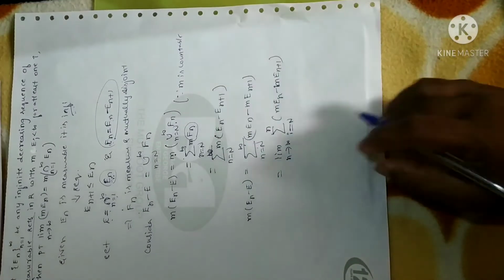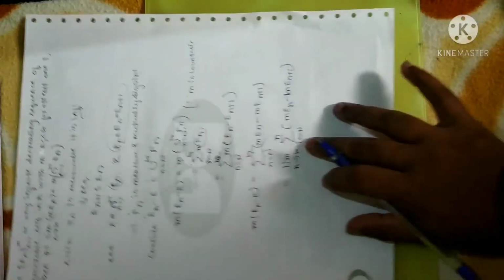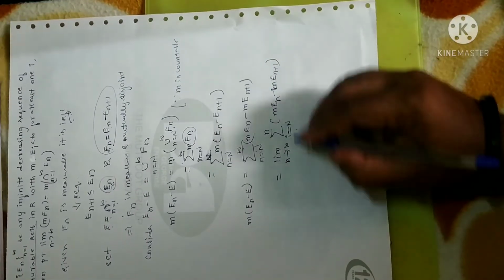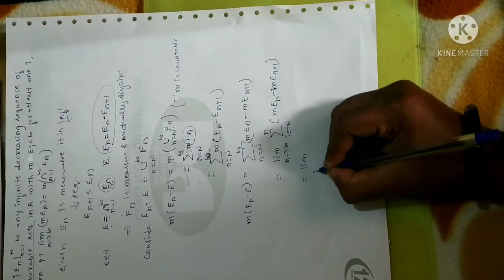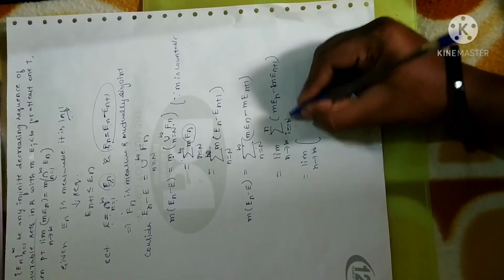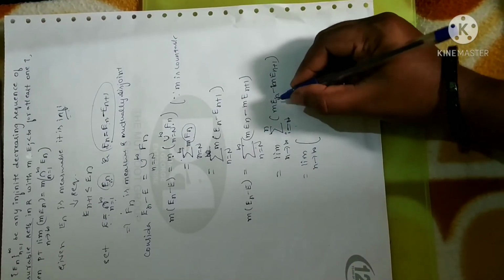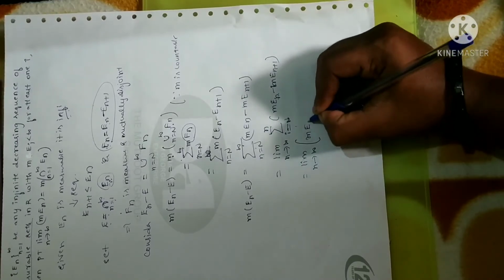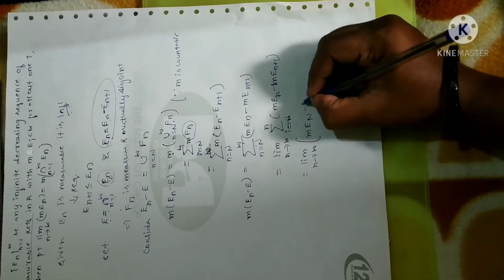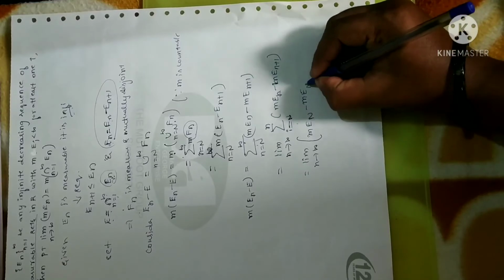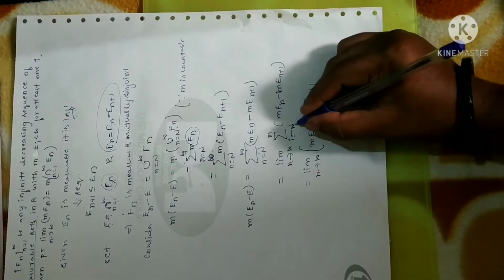Now I'm going to remove the summation. The minute you remove the summation, you have to substitute the values of the summation. That is, limit n tending to infinity, you keep as it is. Now put n is equal to capital N. So you will get m of e N, first value, minus second value. For the second term, you will get m of capital N plus 1. Now substitute n is equal to n plus 1.